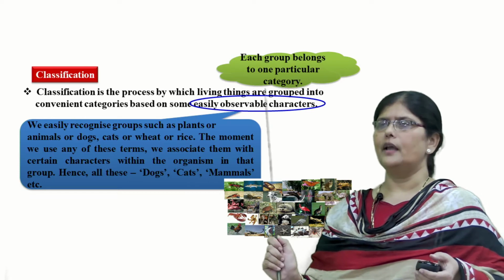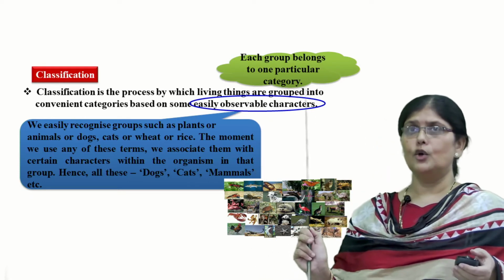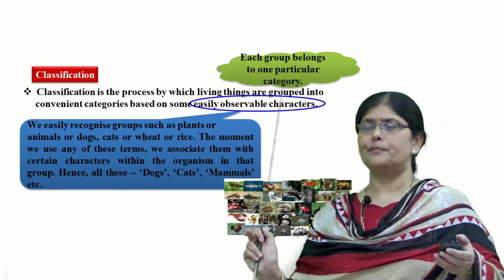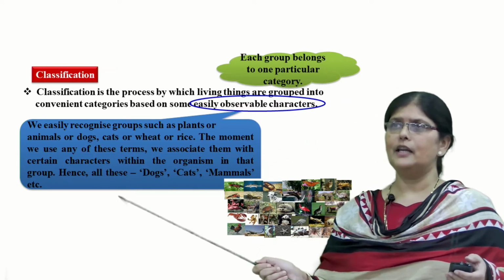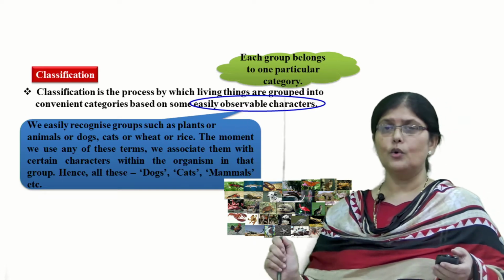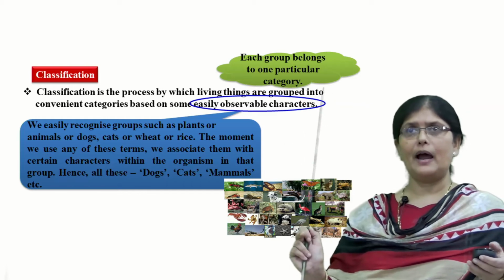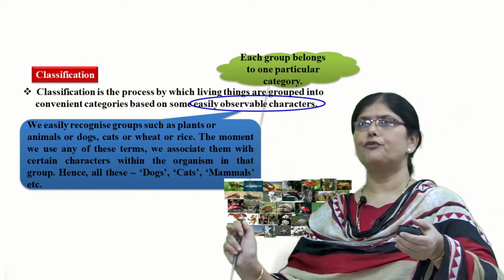Now when I say different categories and groups, let us see. When I say plants, you imagine all the green plants present, big and small. When I say animals, you imagine all the kinds of animals. Now when I say only cats, you get a picture of a cat in your mind. When I say wheat, you get a plant which gives wheat, which is a food item.